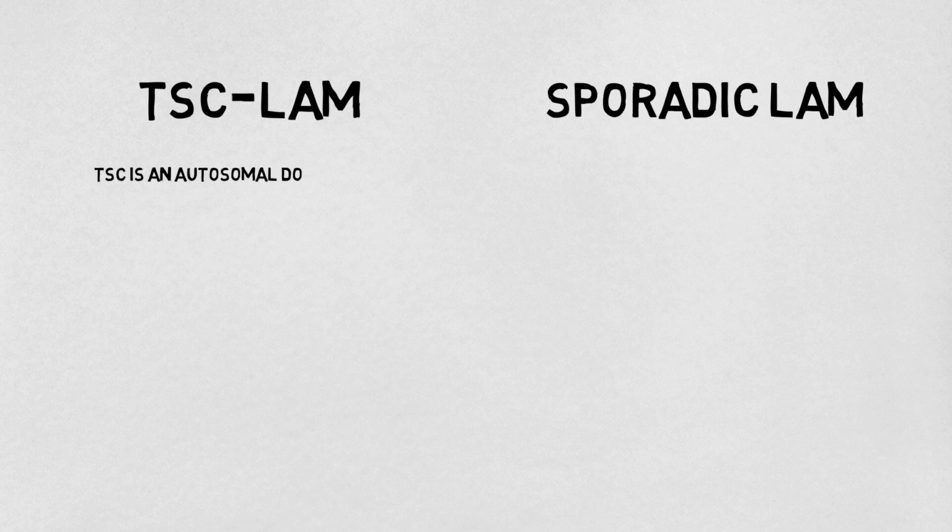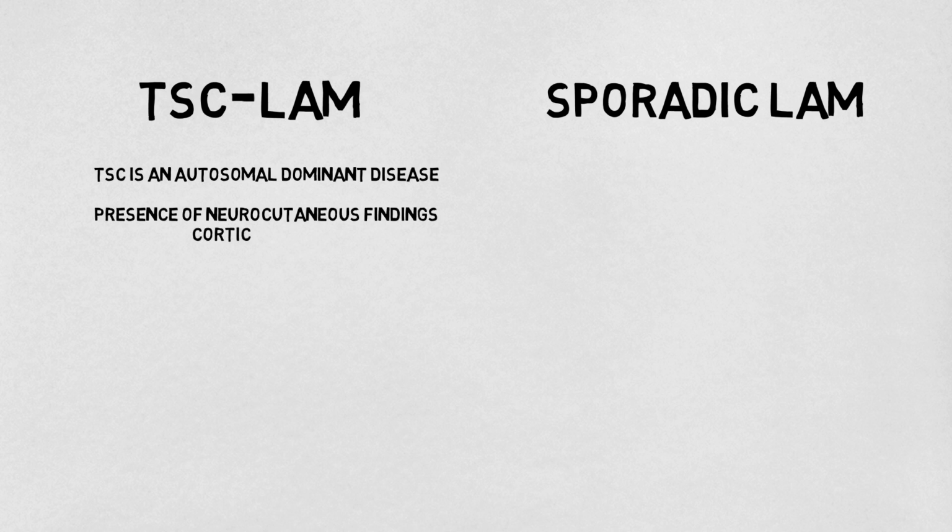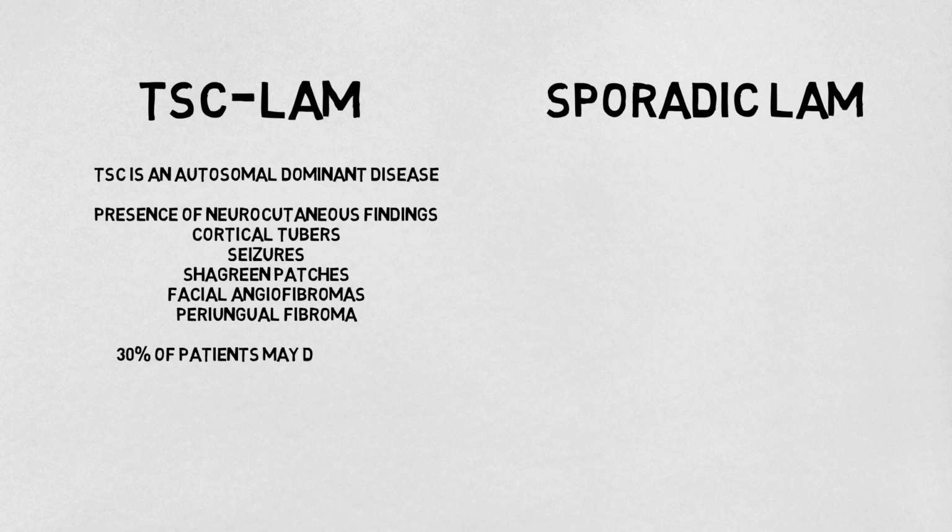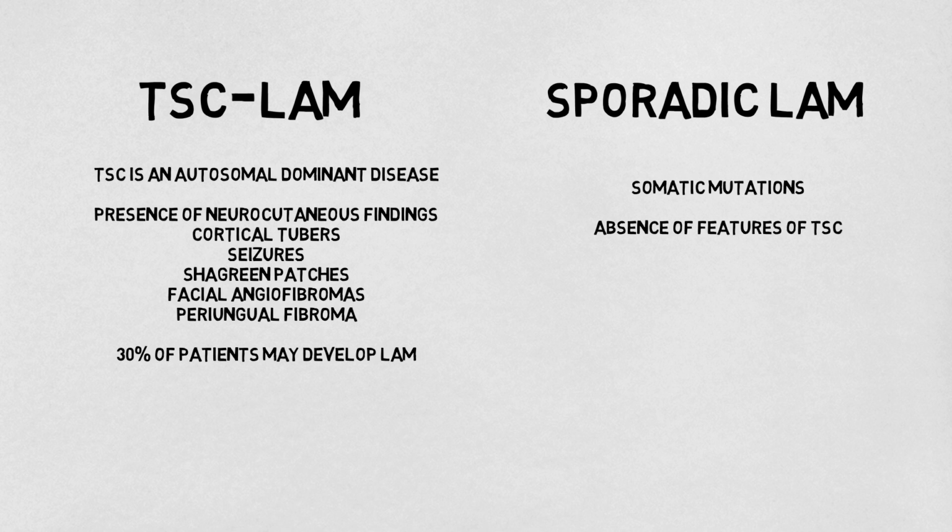LAM presents in two forms, tuberous sclerosis complex-associated LAM and sporadic LAM, which will be the focus of this talk. Tuberous sclerosis complex is an autosomal dominant disorder in which patients have neurocutaneous features such as cortical tubers, seizures, Shagreen patches, facial angiofibromas, and periungual fibromas. A third of these patients may develop LAM. Sporadic LAM is the result of a somatic mutation and occurs in the absence of tuberous sclerosis complex features.